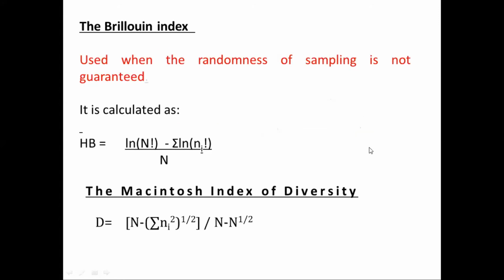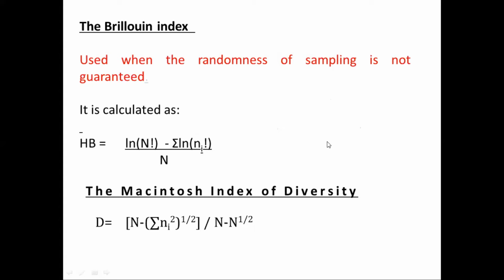Okay. So all these indices are available in Magurran's species diversity book. I will scan that chapter and upload it for you all to check, right? It is available in our library. I will ask the librarian to scan it and upload it to the LMS.